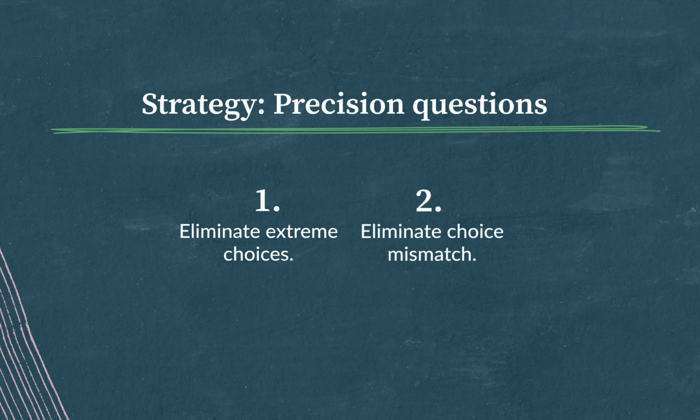If you detect that the tone of the context is very positive, for example, if the passage was about the beauty of birdsong and one of the choices was screeching, screeching seems like too negative of a word to go along with the pretty birdsong passage, so you can safely eliminate that tone mismatch. And with that strategy in your pocket, you should feel confident about being able to answer precision questions on the SAT.